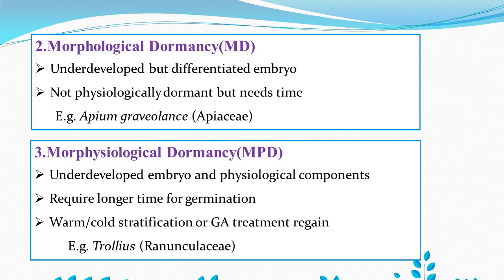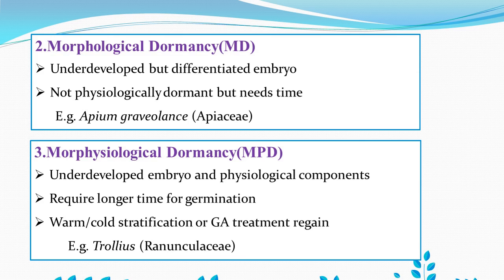Here, to regain the activity of germination, it requires a very long time. A GA treatment or a warm or cold stratification treatment has the capacity to regain the activity of germination. An example is the plant Trollius from family Ranunculaceae, which has morphophysiological dormancy. It can be regained, and development promoted, by treatment with GA.